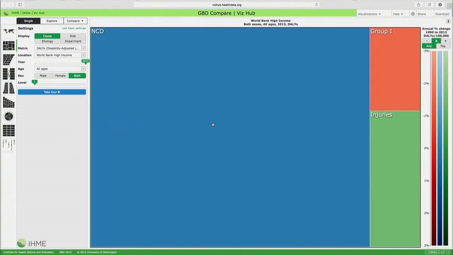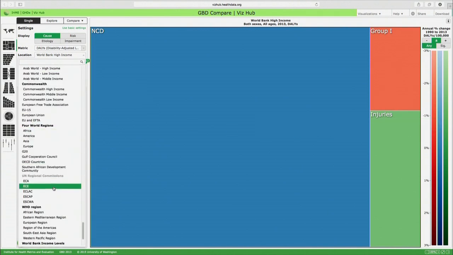And we'll see a view quite similar to what we saw in deaths. And here what we see is about 85% of the DALYs can be attributed to non-communicable diseases, only about 6% to group 1 causes, and only about 9% to injuries. And let's conclude this view by looking at sub-Saharan Africa.